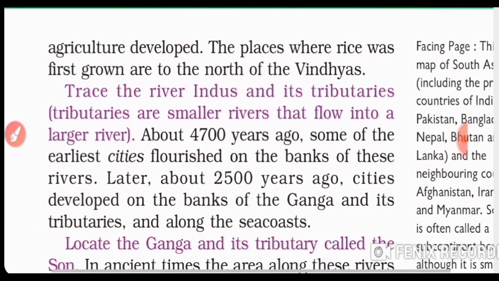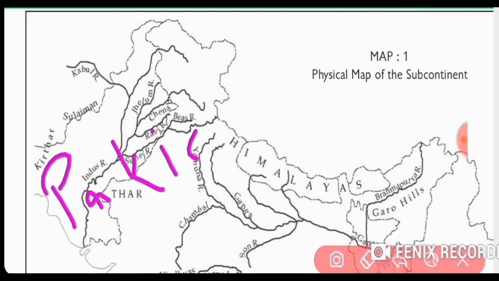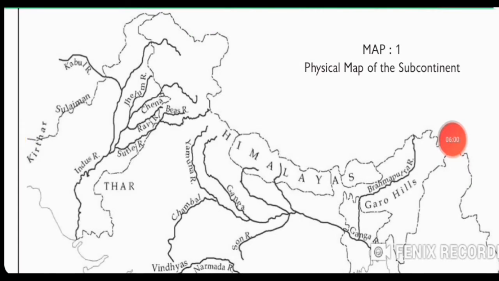Now trace the river Indus and its tributaries. What are tributaries? Tributaries are smaller rivers that flow into a larger river. Now, we need to locate the Indus. So, friends, this is the Indus River. Again, this river is in the modern state of Pakistan.